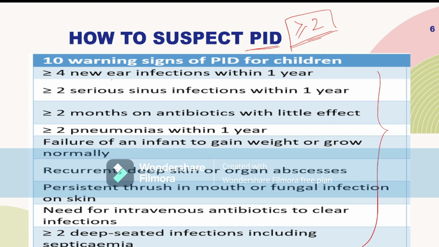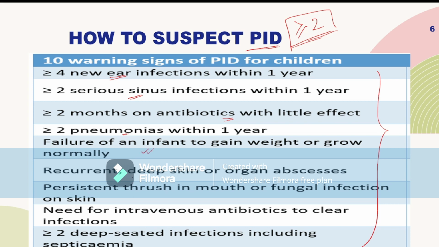The first sign is four or more new ear infections within one year. Two or more serious sinus infections within one year. Two or more pneumonias in one year. Two months of antibiotics with little effect. Failure of an infant to gain weight or grow normally.